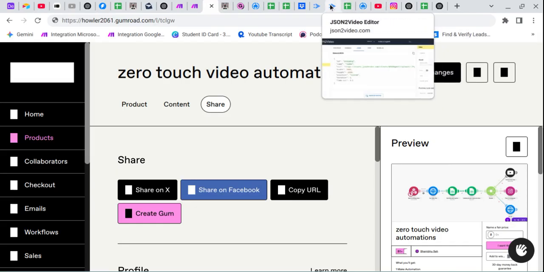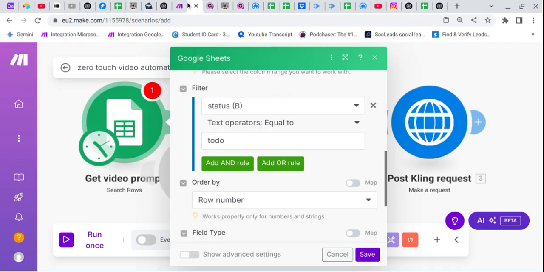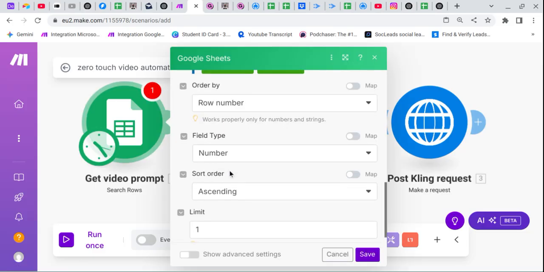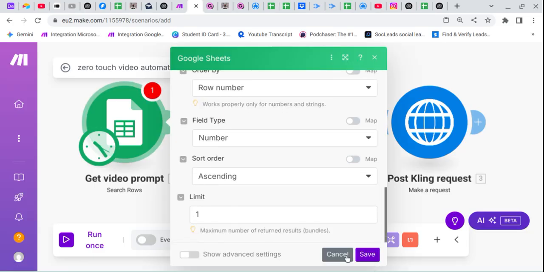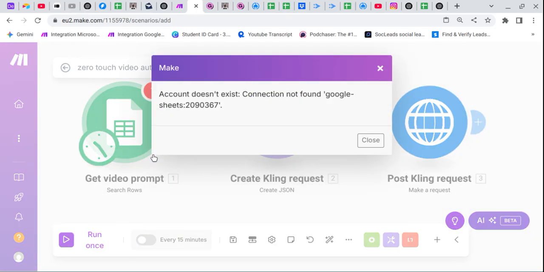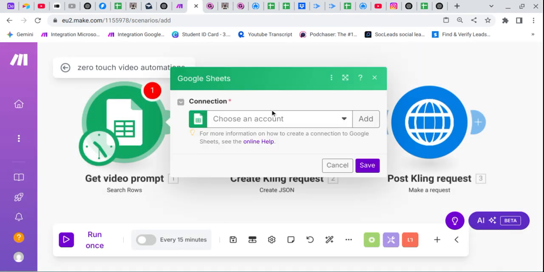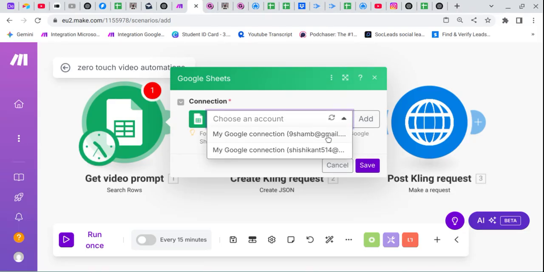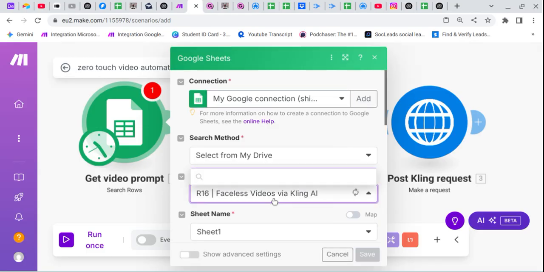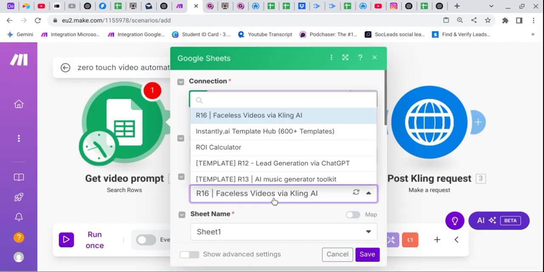I think here. Let's delete this. Go here and I think row number, everything, limit will be 1. Everything is fine. Click on run this module only. Connection doesn't exist. I think I forgot to save it.